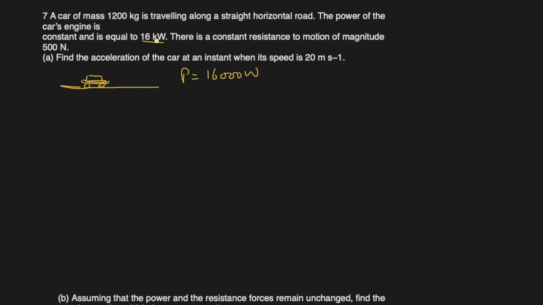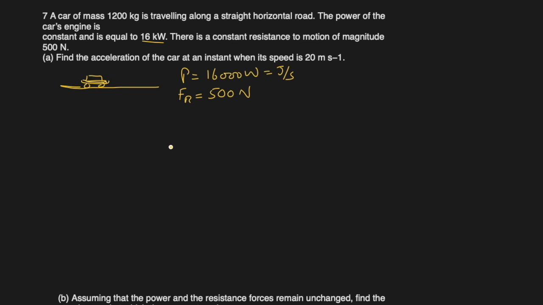We can't use kilowatt. That means we have to convert it to watt, because watt is the same as joules per second. That's why we need watts, not kilowatts. There is a constant resistance to the motion of magnitude 500 newtons. So there is a force of resistance, 500 newtons.